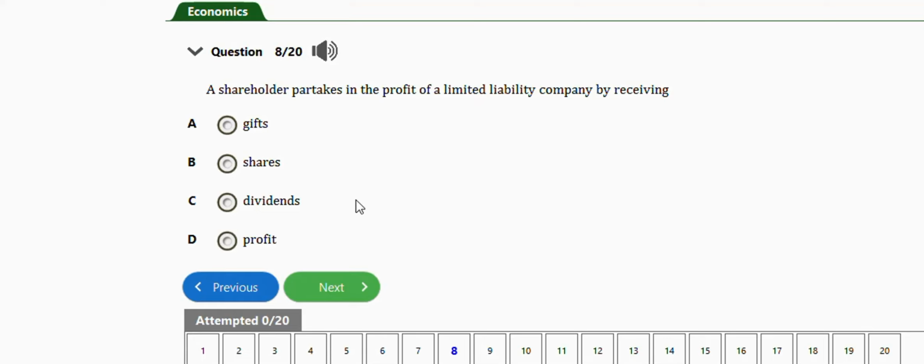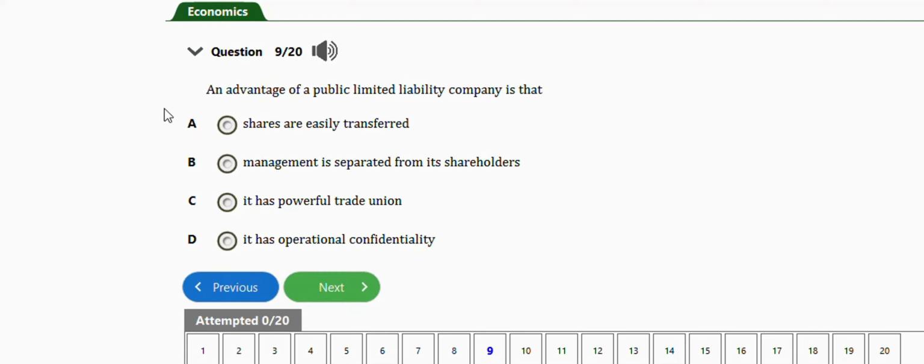Next question I have here is this one. It says an advantage of a public limited liability company is that shares are easily transferred, management is separated from each shareholder, it has a powerful trade union, it has operational confidentiality. The right answer is option A, which is shares are easily transferred. The next question is this one.